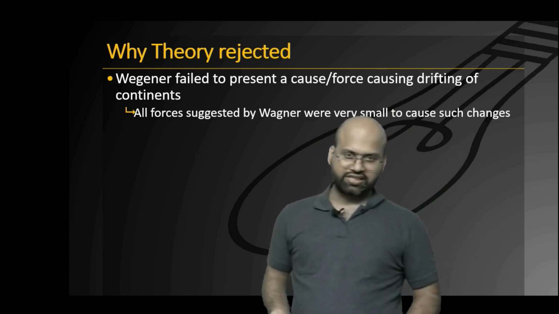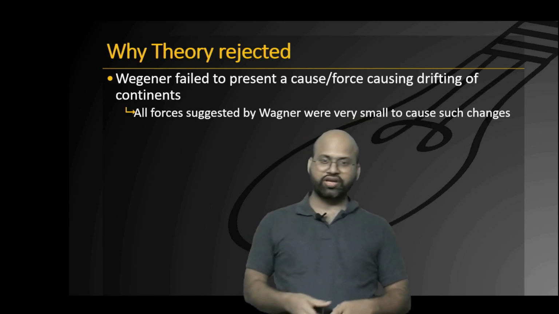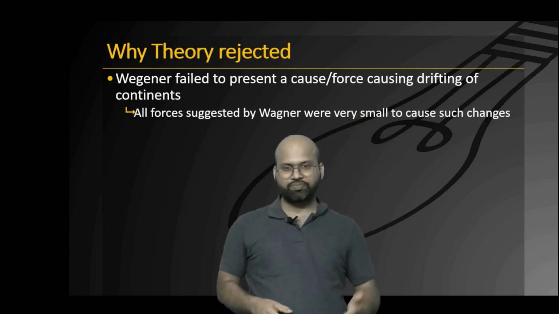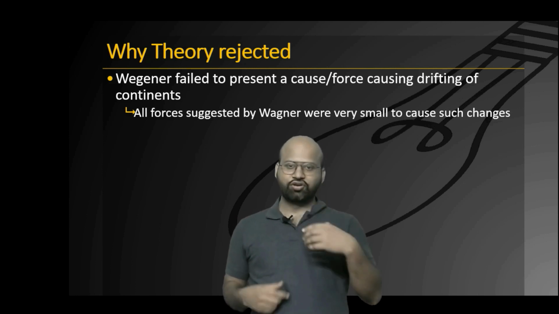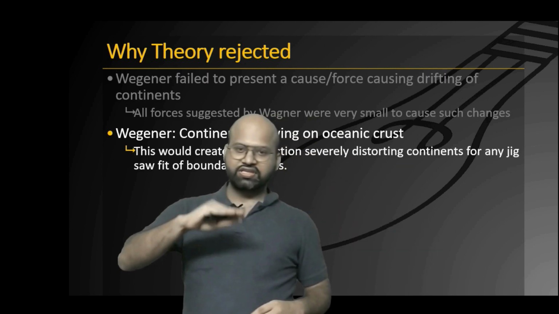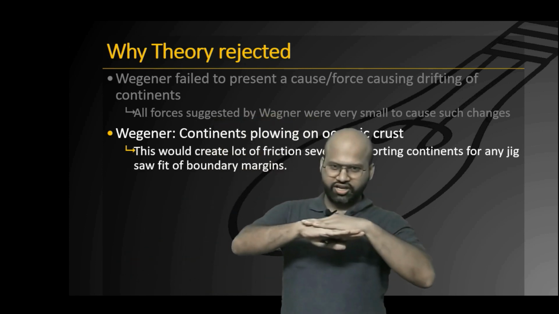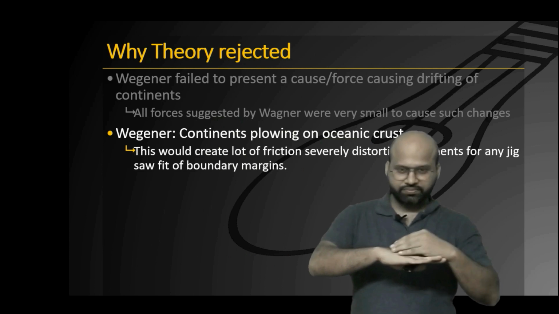The tidal forces suggested, if it were of the same amount, then Earth would have stopped rotating a long time ago. So it was not possible for the tidal forces to cause continental drift. He said that Sial, that is the continental crust, moves over the oceanic floor very smoothly.